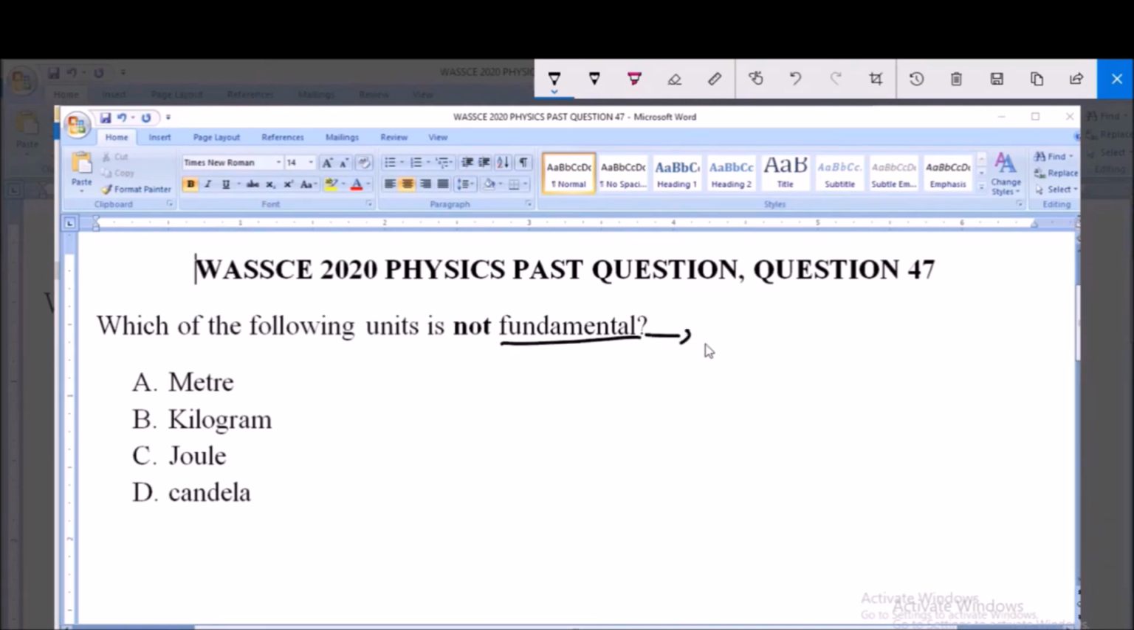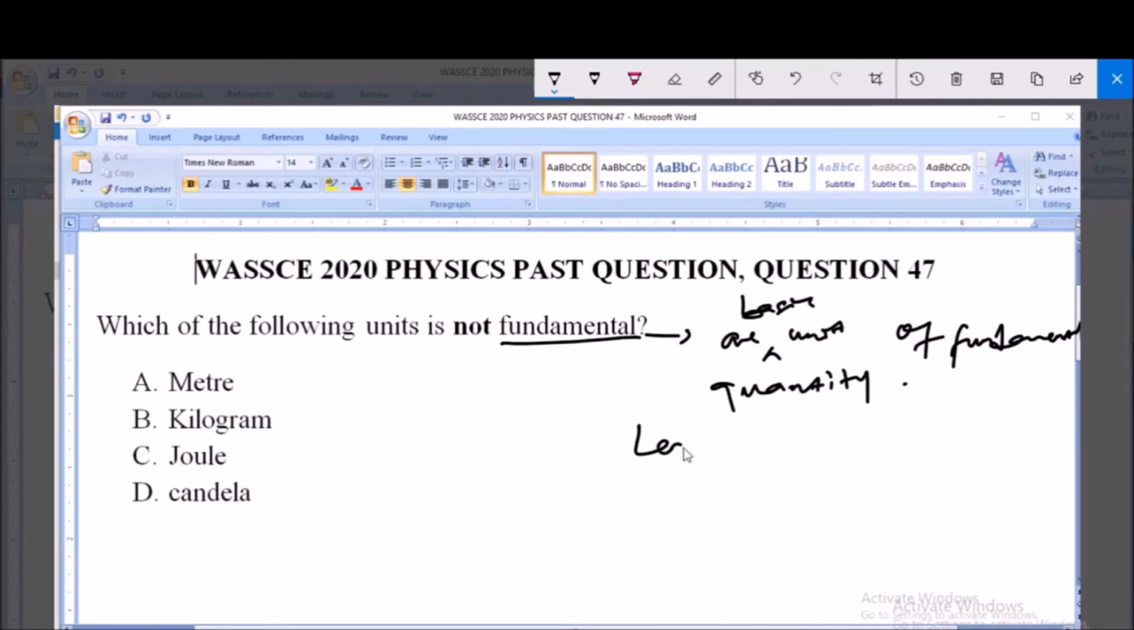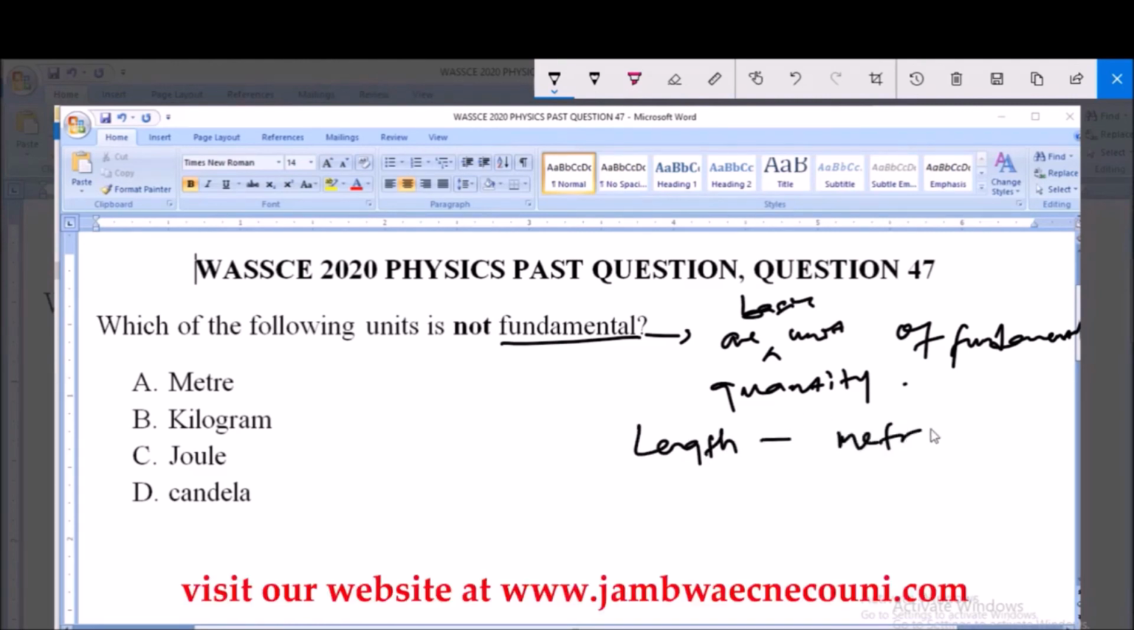Now, first of all, what are fundamental units? Fundamental units are the basic units of fundamental quantities. And like we know, fundamental quantities are basic quantities from which other quantities can be derived. So in other words, fundamental units are units from which other units are derived. For example, length is a fundamental quantity, and the fundamental unit is meter.